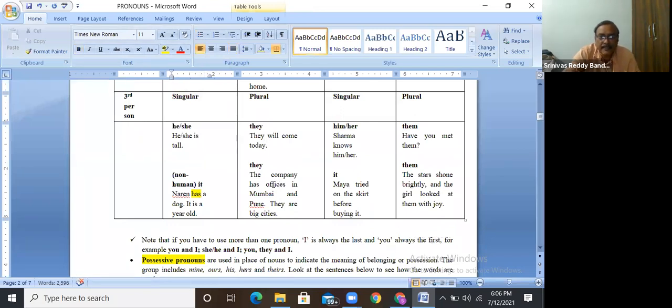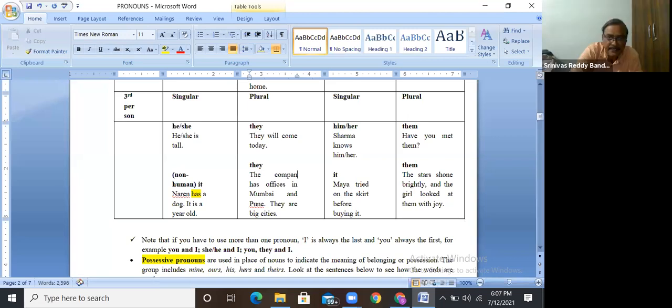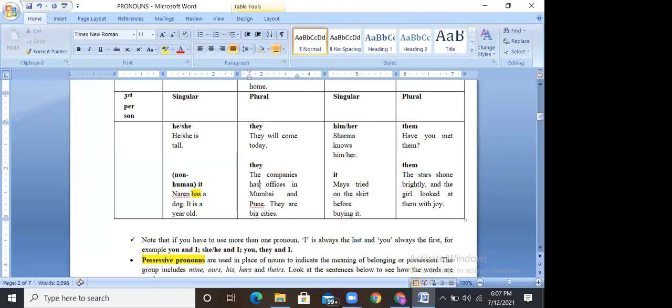Whereas with the third person plural, like companies, if it is singular, company has. If it is plural, companies have.